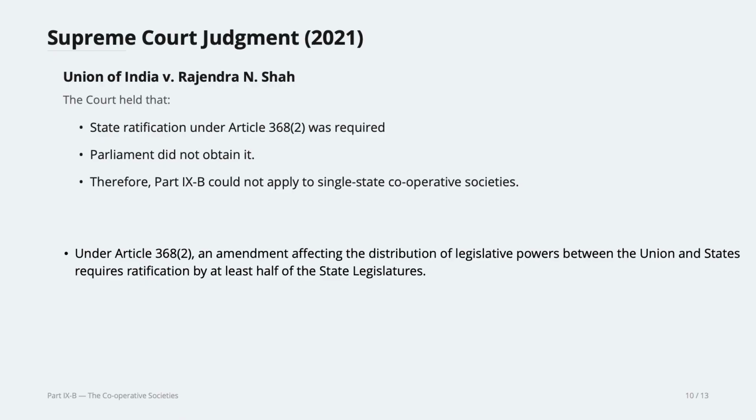But there was a case about that, okay? And they used that argument of Article 368 too. In the Union of India versus Rajendra N. Shah case, the Supreme Court finally held that state ratification under Article 368 was required, which the central government did not fulfill, the parliament did not obtain it, and therefore Part 9B could only not apply to single state cooperative societies. Any cooperative society that's within a state, these rules will not apply, in other words. So it's very important to remember.